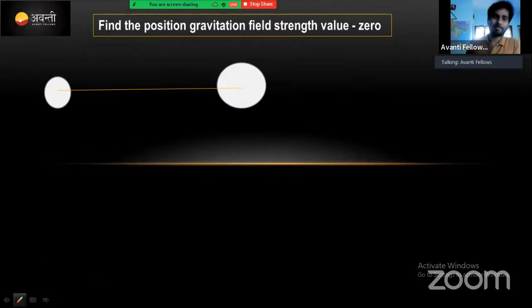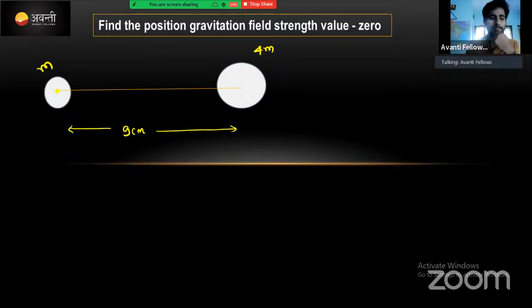Yes, of course, we are moving towards the next concept. Here, this is an object of mass m. This is another object whose mass is 4m. Actually, these two are separated by a distance of 9 centimeter. How much? 9 centimeter.